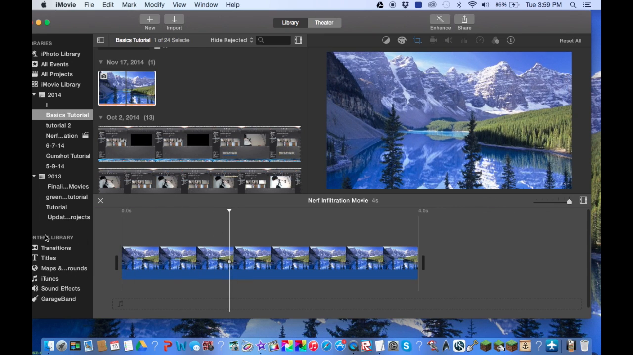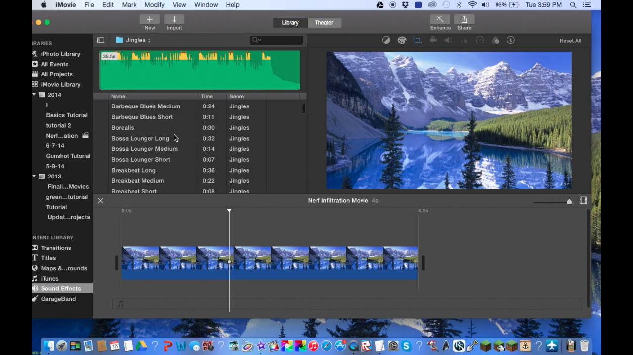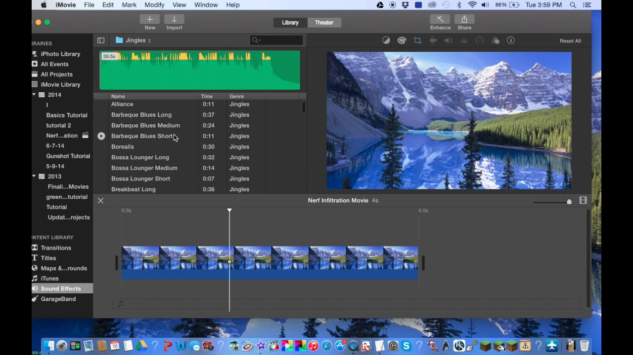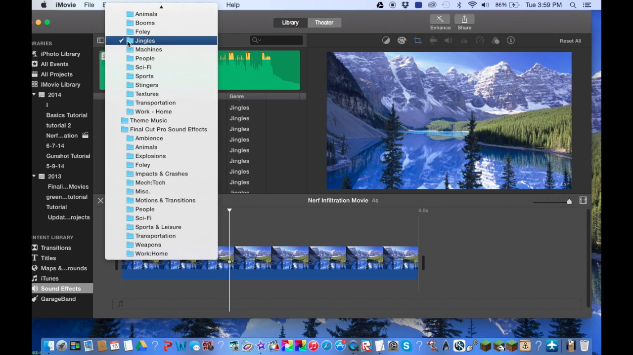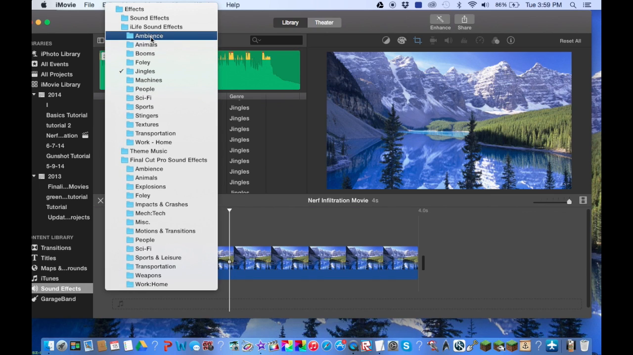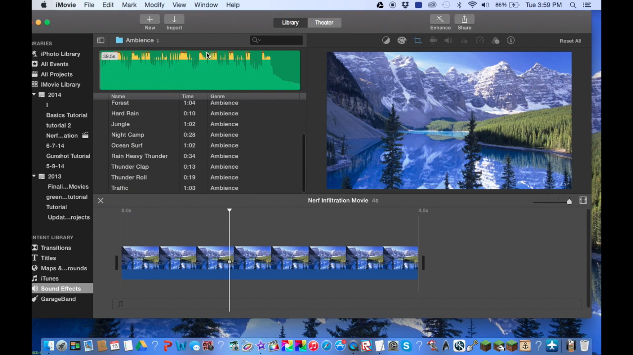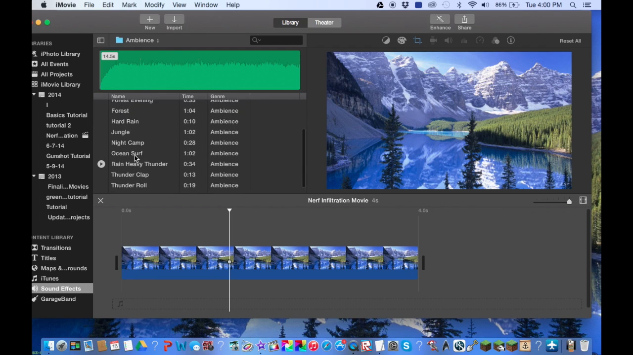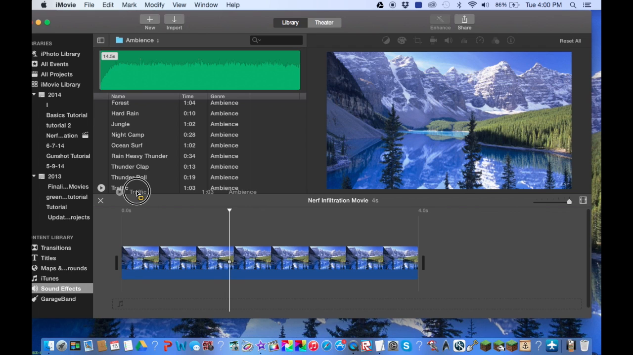To start, I'm going to go into the content library and look at sound effects. It'll appear in my event browser up here, and we can look at all the sound effects they have. Right now I'm in the jingles folder, but I'll probably go to the ambience folder. So let's say I just wanted the graphic sound effect here in this nice serene scene here,